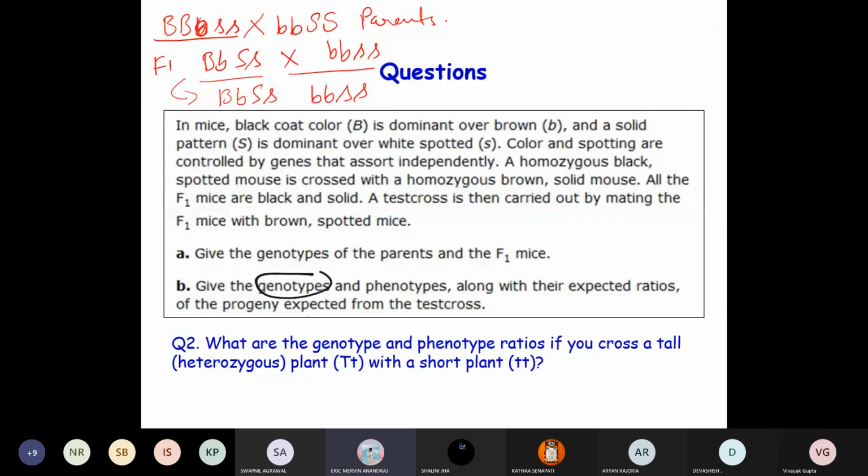I might be wrong, but okay. So small s, capital, small b, and small s, capital S. Can you repeat your answer? So small s, small b, and small s, capital S.